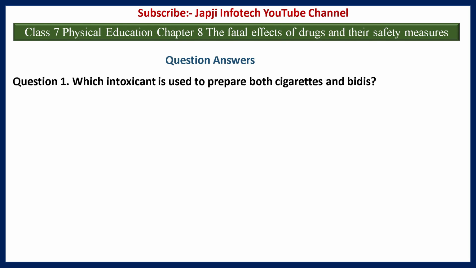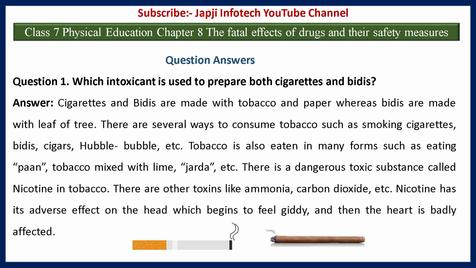The first question is, which intoxicant is used to prepare both cigarettes and bidis? And the answer is, cigarettes and bidis are made with tobacco, with cigarettes made with paper, whereas bidis are made with the leaf of a tree. There are several ways to consume tobacco, such as smoking cigarettes, bidi, cigar, hubble bubble, etc. Tobacco is also eaten in many forms, such as eating pan tobacco mixed with lime, jarda, etc.